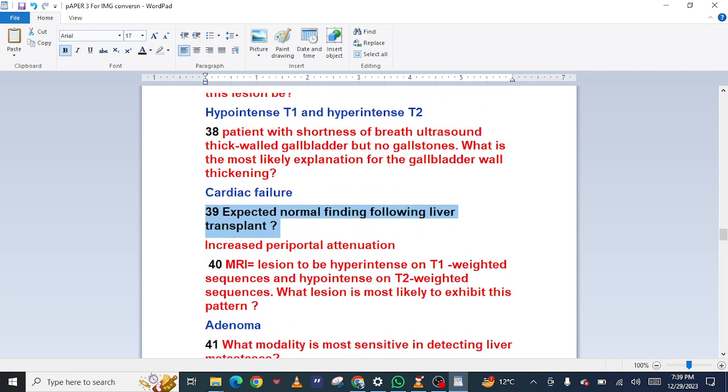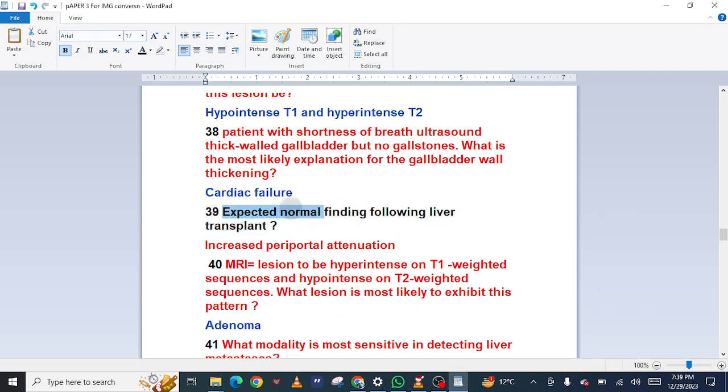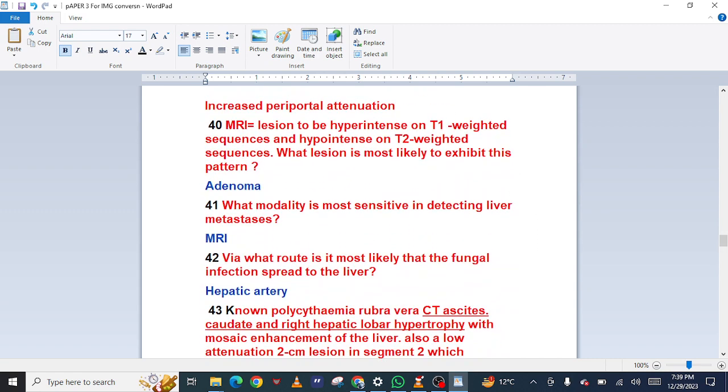39 Increased periportal attenuation. 40 MRI lesion to be hyperintense on T1. Which finding should not be found following liver transplant: increased periportal attenuation? Remember, thick-walled gallbladder but no gallstones is seen in cardiac failure. MRI lesion is hyperintense on T1 and hypointense on T2. Which lesion is most likely to reverse plan adenoma.